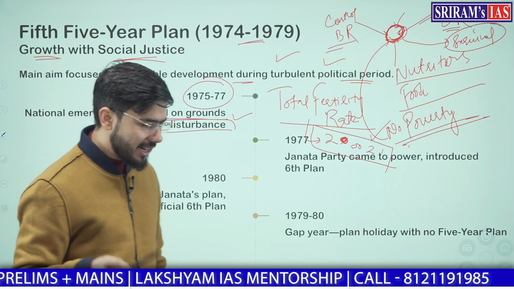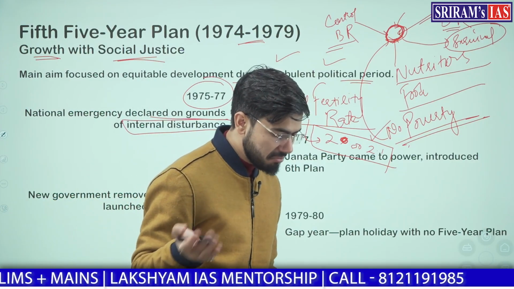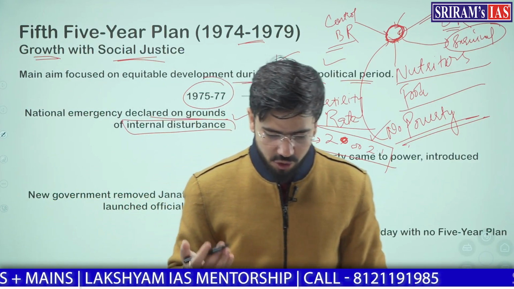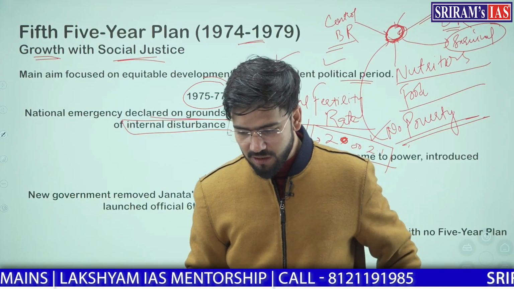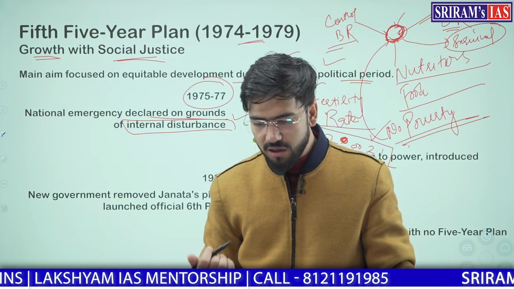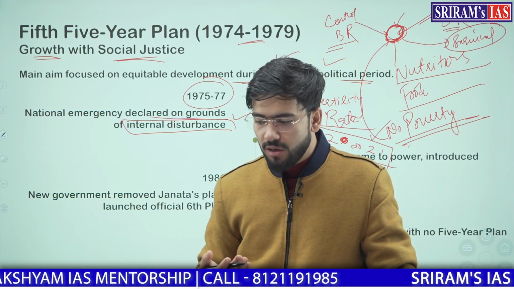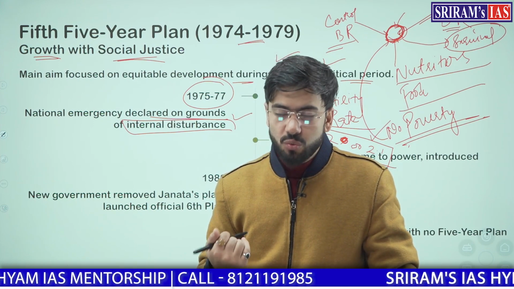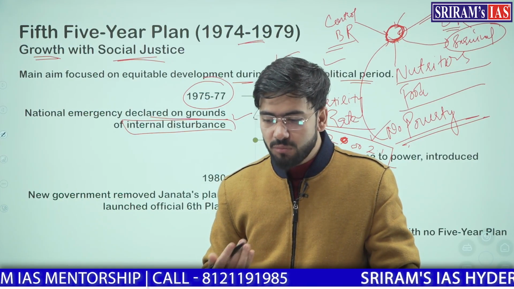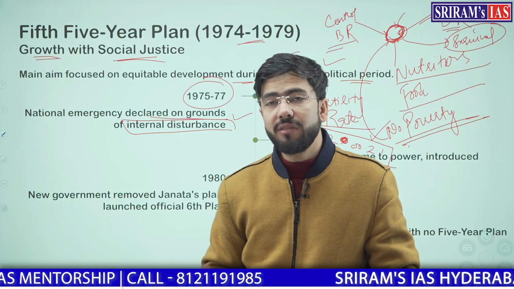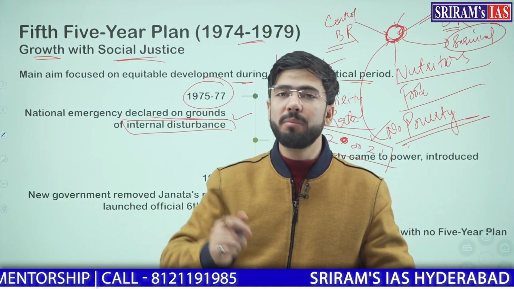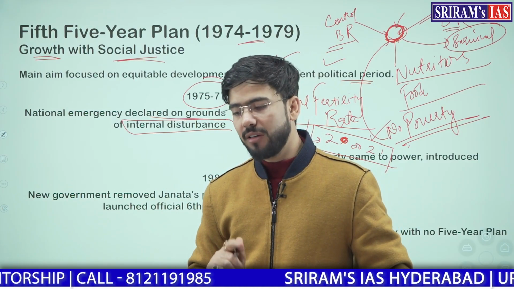A protest started from Bihar and Gujarat, and it was led by students. This protest saw the emergence of leaders like Jayaprakash Narayan ji, and these leaders led the student movement, and this movement shook the government, which otherwise had a monopoly in political power.